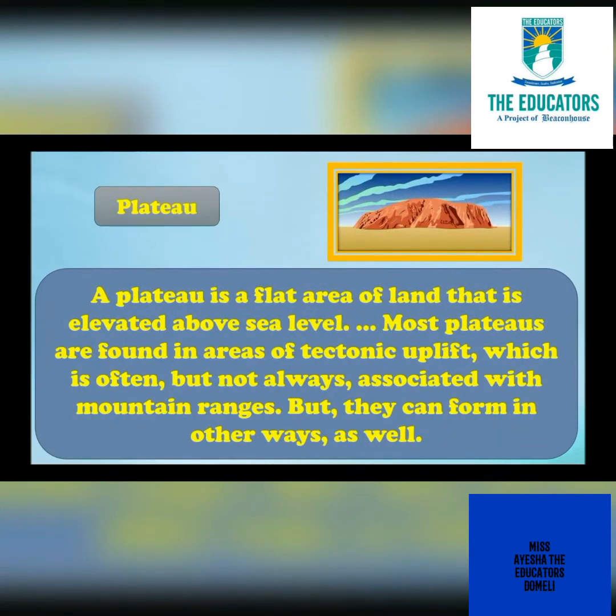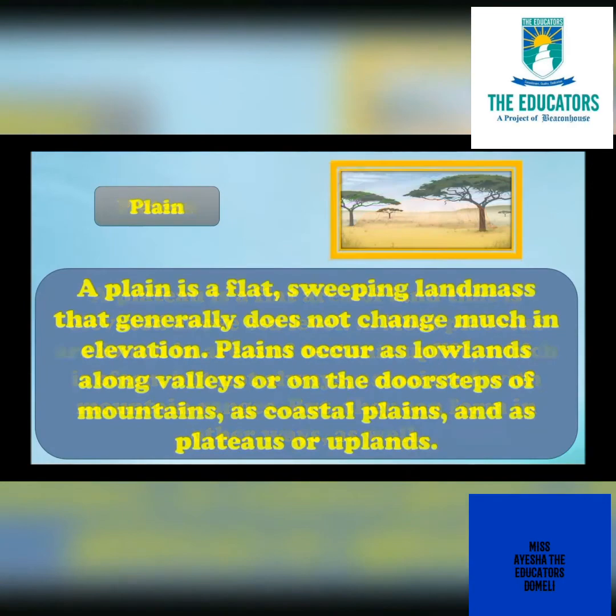Plateau. A plateau is a flat area of land that is elevated above sea level. Most plateaus are found in areas of tectonic uplift, which is often, but not always, associated with mountain ranges, but they can form in other ways as well. Plain. A plain is a flat, sweeping landmass that generally does not change much in elevation. Plains occur as lowlands along valleys or on the doorsteps of mountains, as coastal plains, and as plateaus or uplands.